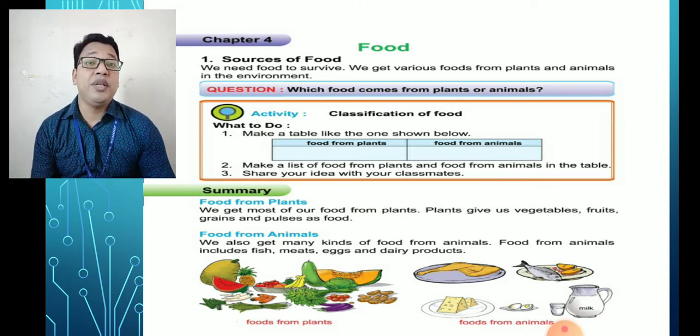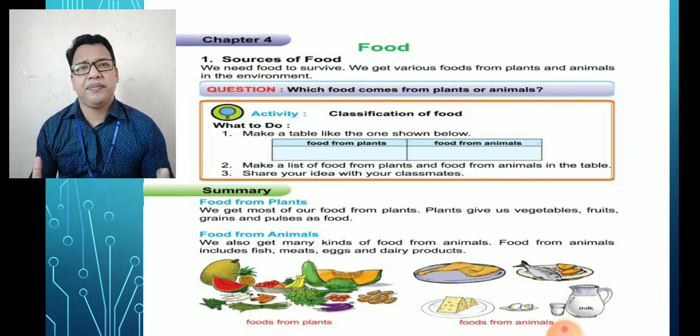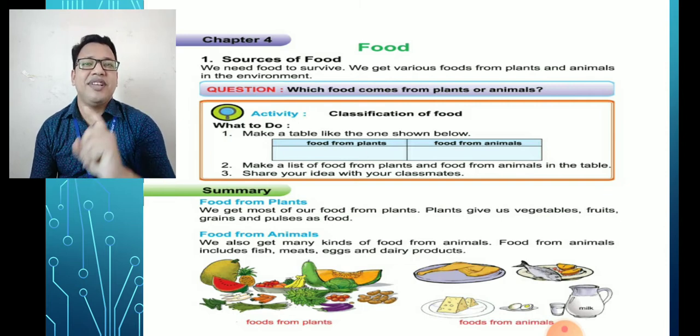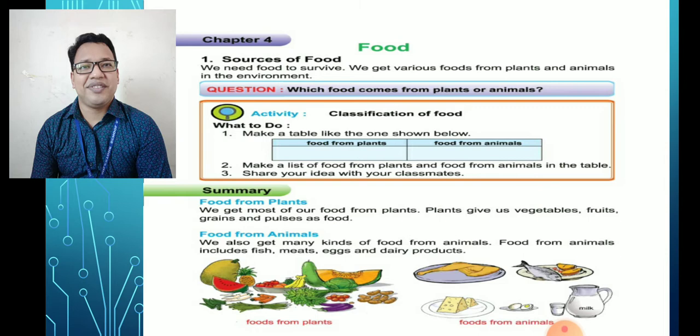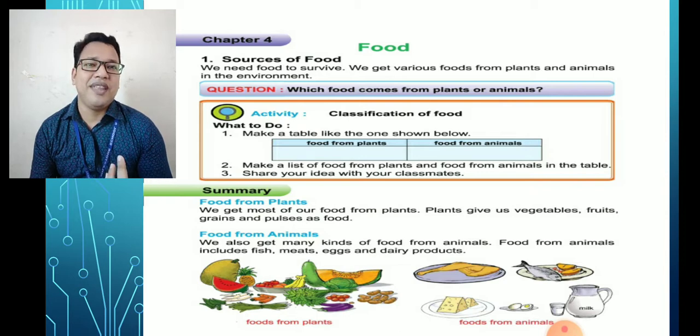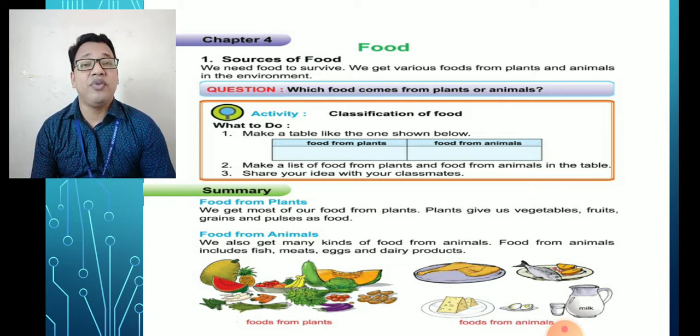From morning till before sleeping, we eat lots of food, isn't it? All the food belongs to 2 groups. One is plant source, another one is animal source. You know this one. So plant source foods are vegetables, fruits, grains, pulses, nuts, like this. And animal source food, the food that comes from animals, are meat, fish, eggs, milk, and also dairy products, isn't it?